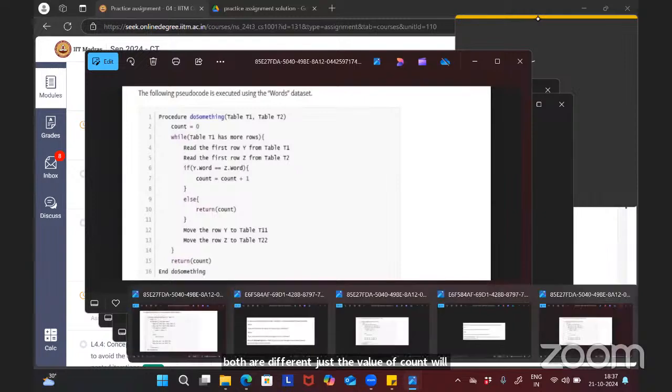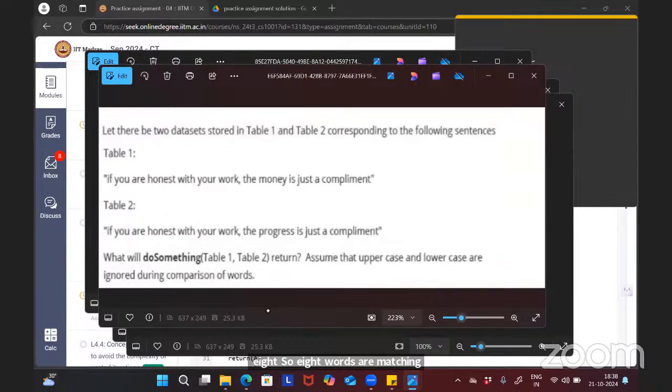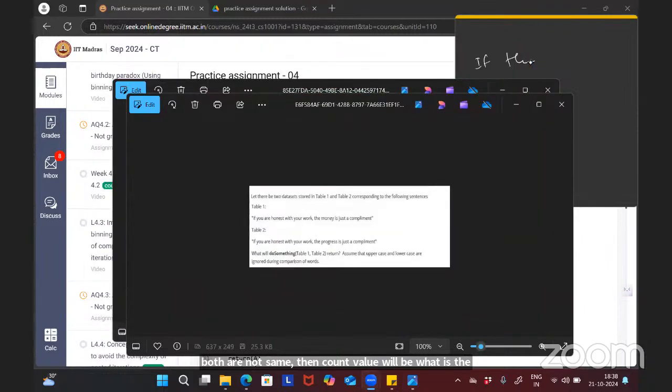How many number of words are there? Like, okay, if you are honest with your work, 7 and then the is there. So okay, let me see the words again. If you are honest, 1, 2, 3, 4, 5, 6, 7, 8. So 8 words are matching. Up till then the count variable will be increased. After seeing money and progress, both are not the same, then the count value will be returned. What is the count value? 8. That will be returned. Okay, is it clear now?